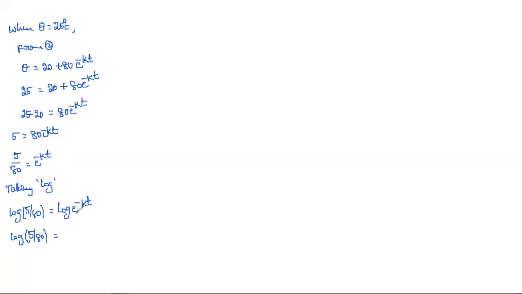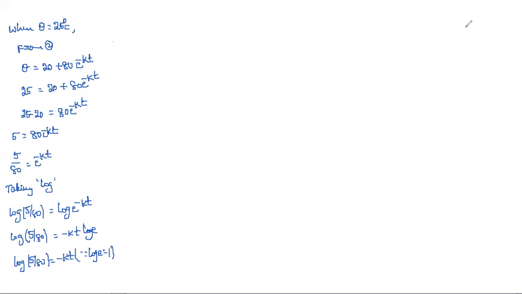This is in the form of log a power m, which we can write as m log a, so that is minus k t into log e. Since we know log e base is 1, log 5 by 80 is equal to minus k t.